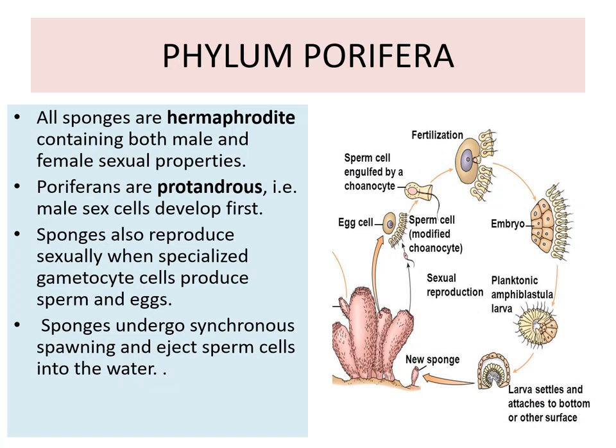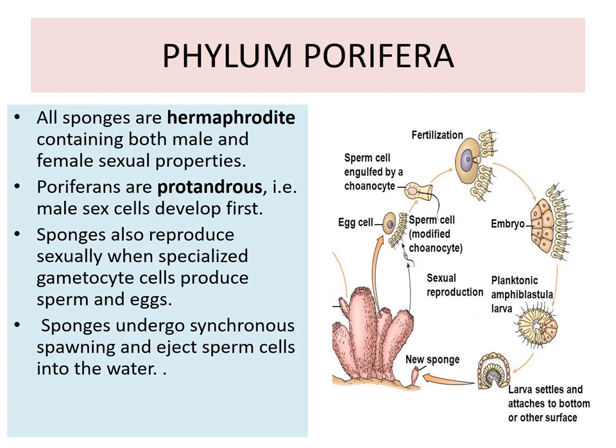Regarding sexual reproduction, all sponges are hermaphrodite, that is, they contain both male and female sexual properties. The poriferans are protandrous. Protandrous means the male sex organ develops first and the female sex organ develops later. So sponges, which reproduce sexually, have specialized gametocyte cells producing eggs as well as sperms.